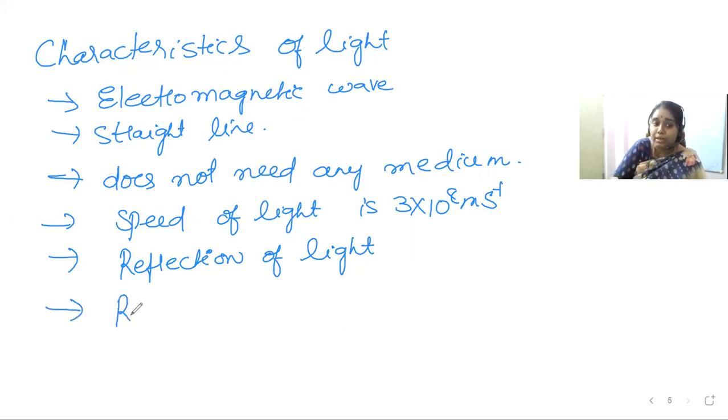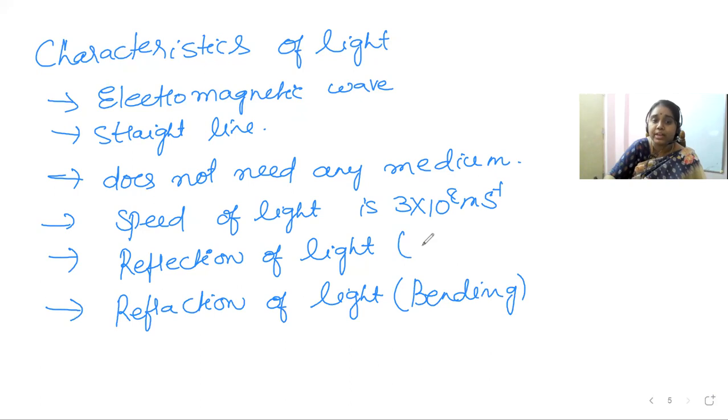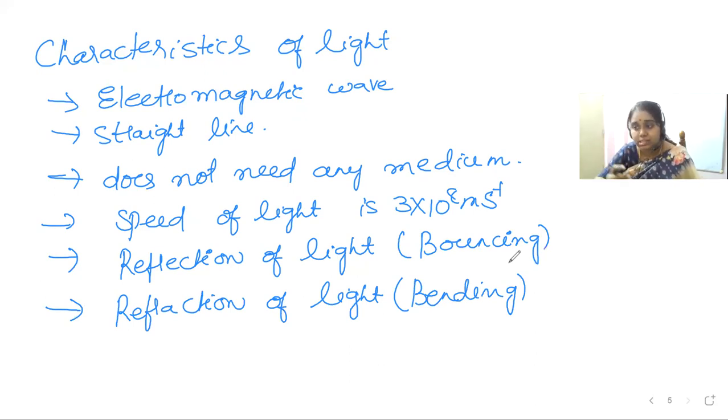The next important property is refraction of light. Refraction of light is nothing but bending of a light ray when it travels from one medium to another medium. As we know, the speed of light is maximum in vacuum. These are the most important characteristics or properties of light.